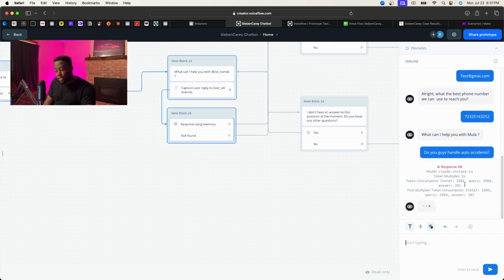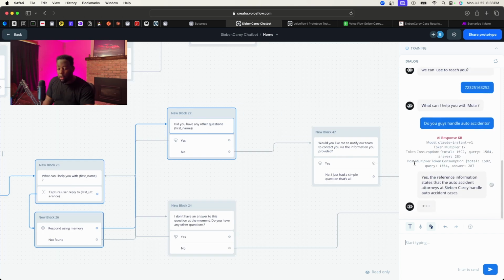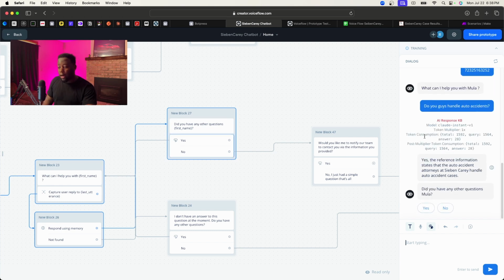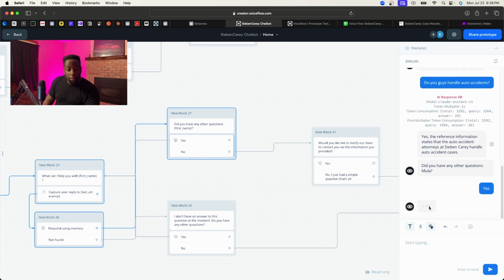And then this, again, is just the back end of the system. So the lead will not see any of this. This is just to show us how the AI is performing, the amount of tokens it's using and all that stuff, and where it's getting the information from. And then if I had another question, I'd ask it here. Again, the response could be tweaked to be more client facing instead of back end facing.